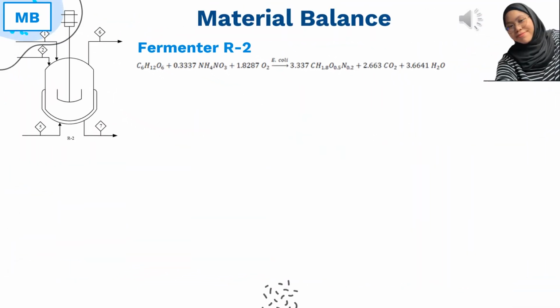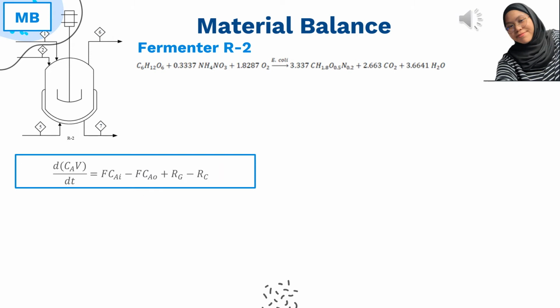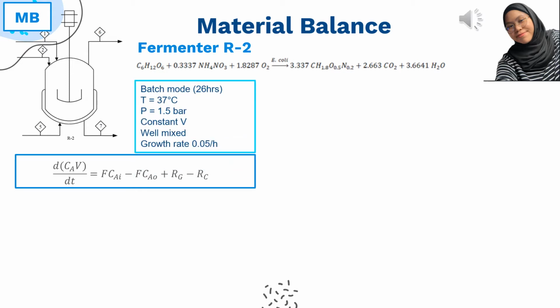For the material balance, we are looking into the mass balance in the main fermenter and the overall plant. For the fermenter, the equation here shows the general mass balance for an unsteady state reaction. Since the fermenter is operating in batch mode, the flow rate going in and out of the reactor is not considered.